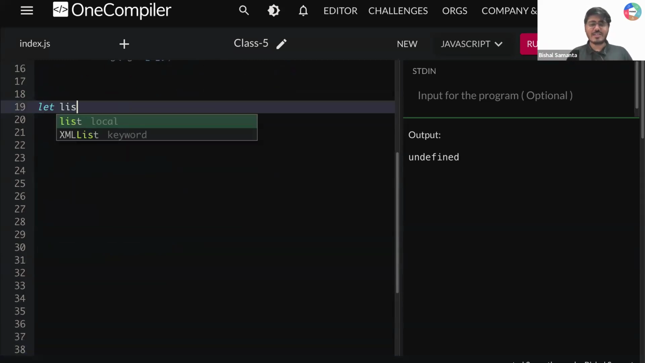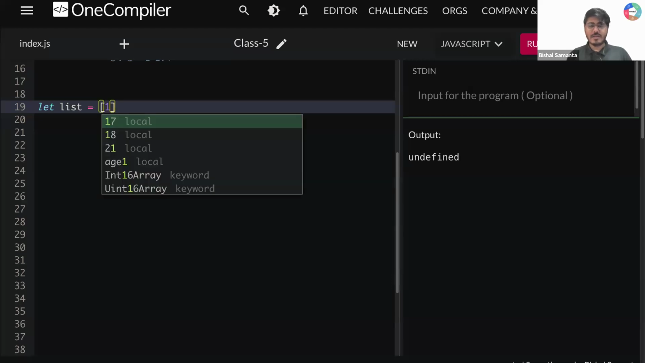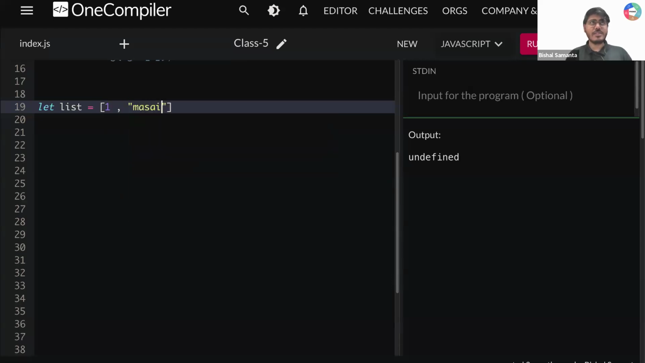So let's say list. Okay. So here I'm writing, let's say, 1, okay. After that, let's say Masai, okay. Let's say here I'm writing 3.14, okay. After that, let's say I'm writing 1, 2, 3, okay. Let's say after that, I'm writing false, okay.